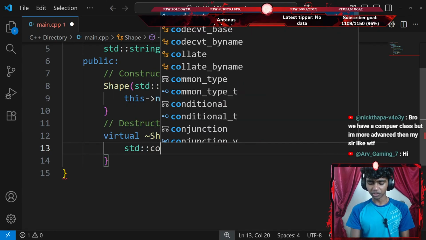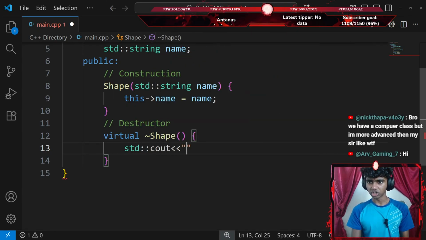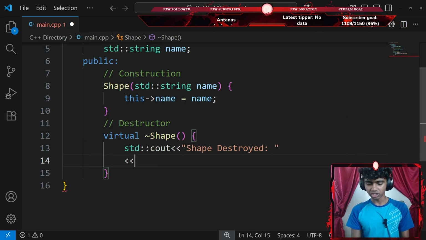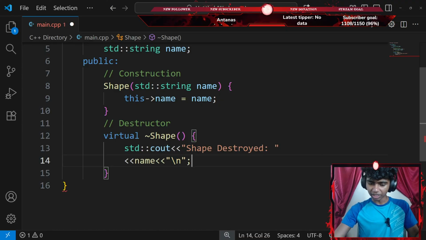So I could go with something like a standard console output with an insertion operator that says something like shape destroyed. Okay, and then I'll go in a new line, add another insertion operator of my name data member with a slash n new line ending with a semicolon.